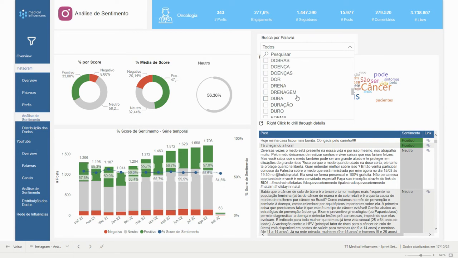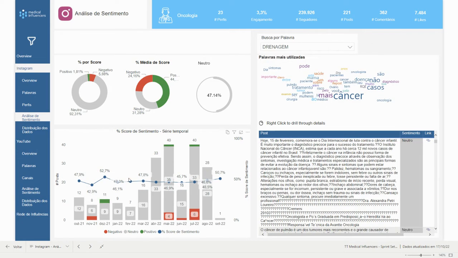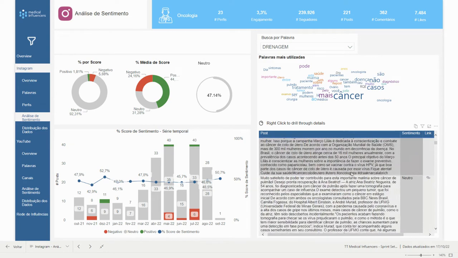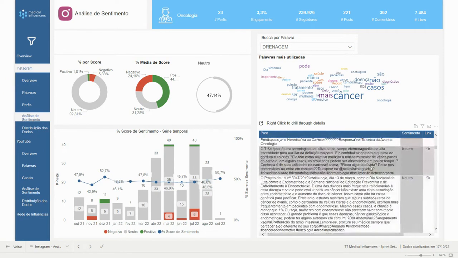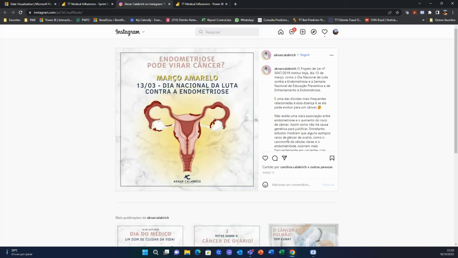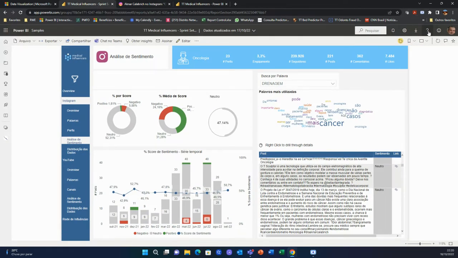Then you can see what's going on with that specific word over time in terms of sentiment, and also the posts containing that word. If you want to navigate to the post, you just click the link here, and you navigate to that specific post to see why it is neutral or negative or positive.